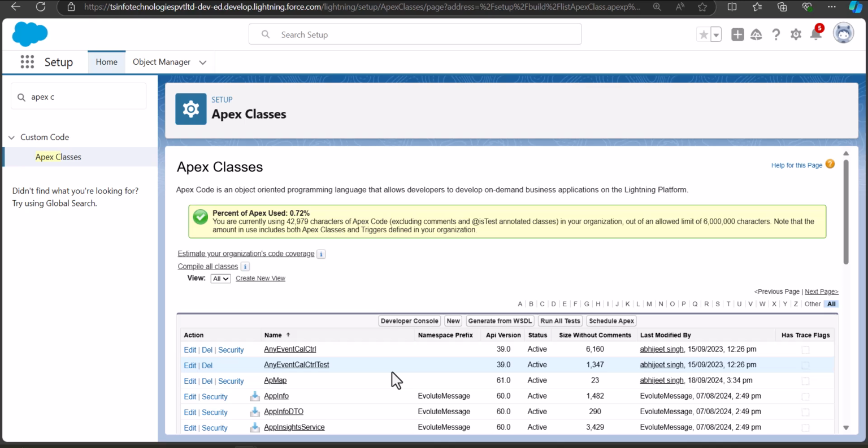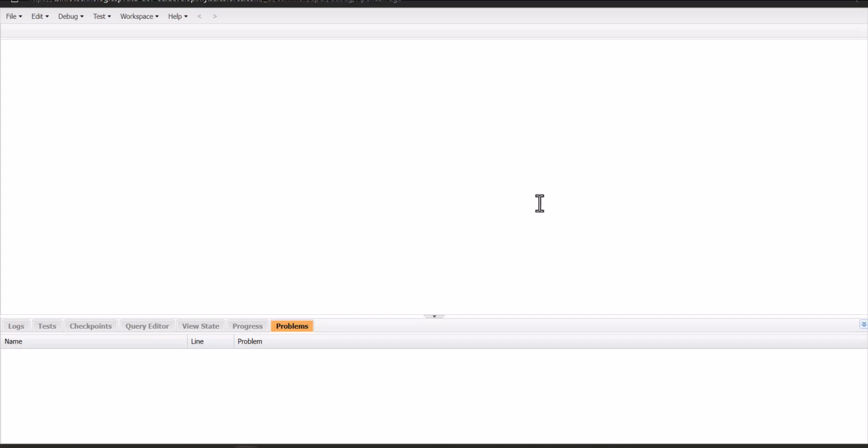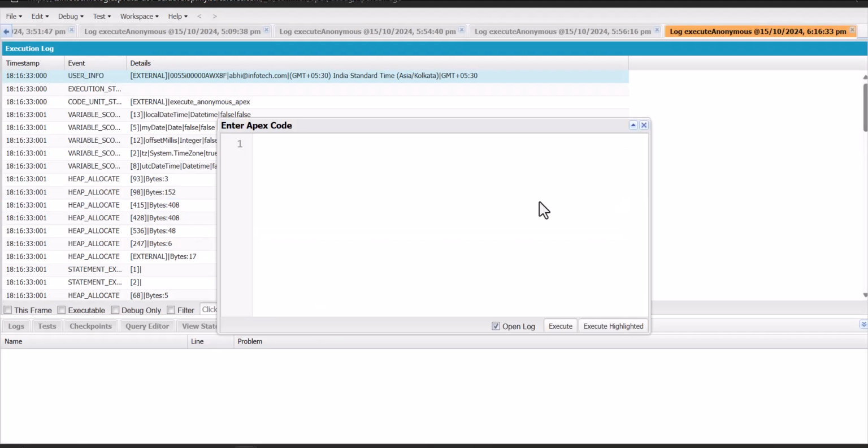And now we will move to the next part, where we will schedule the jobs using programming, that is, using the Apex. So to schedule the jobs via the Apex code, we will again go to the developer console. And here in the developer console, I will open the Apex anonymous window. To schedule a job using the Apex code, we will use the System.schedule method.